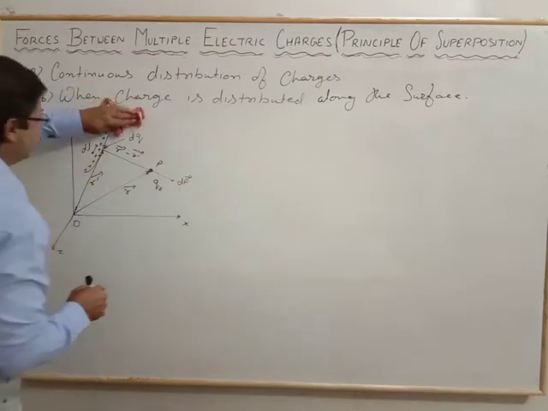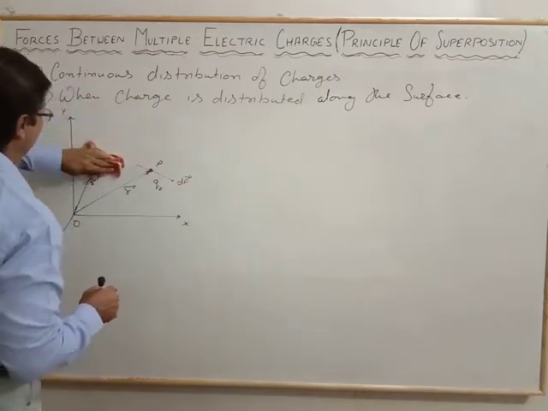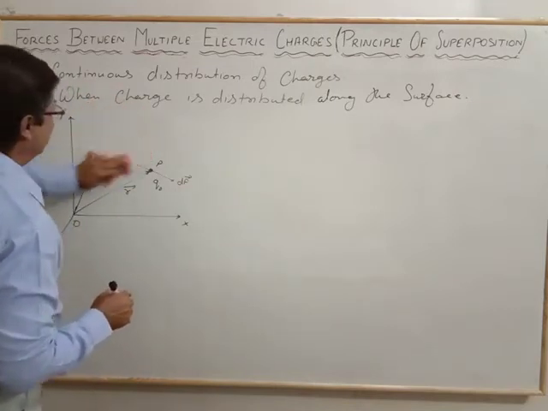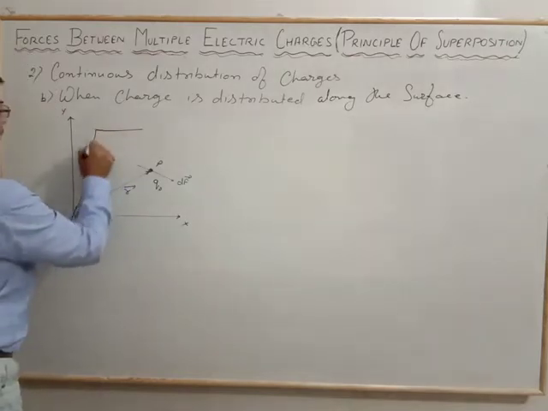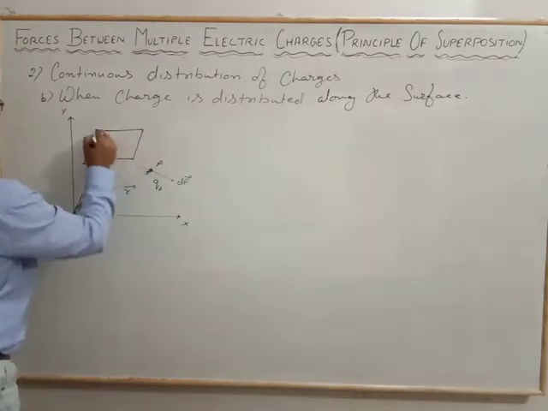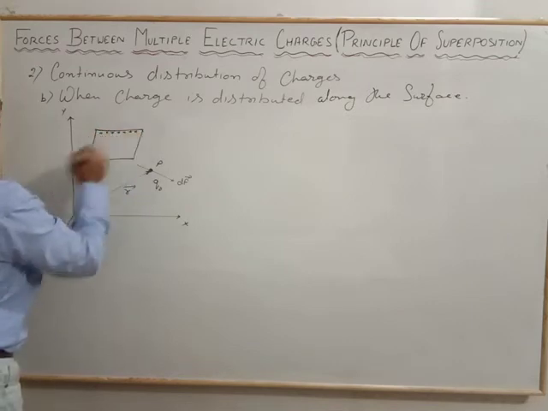Now we make a surface here. Let the surface be here. This is any surface, and on that surface the charge is uniformly distributed.